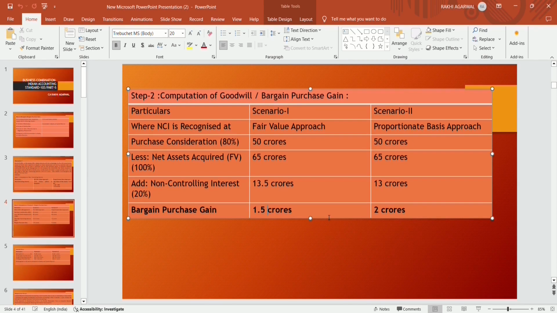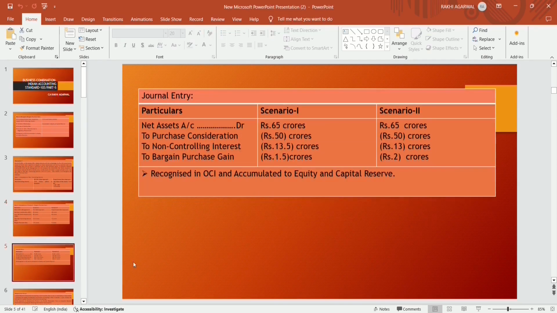So that is also a bargain purchase gain. Now, the journal entry in scenario 1. Net asset acquired is 65 crores, to purchase consideration, for which the entity paid 50 crores, non-controlling interest is 13.5 crore, and the differential amount is bargain purchase gain, that is 1.5 crore.